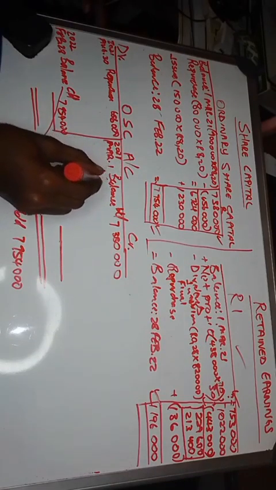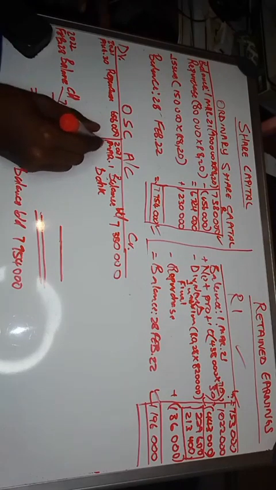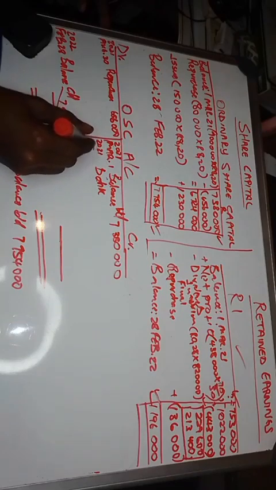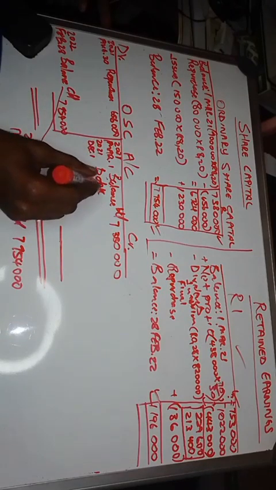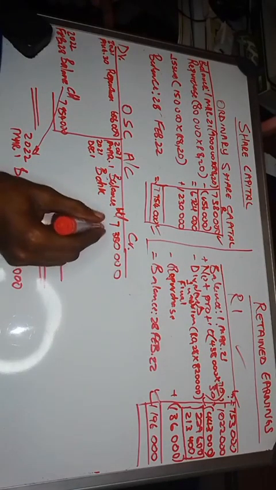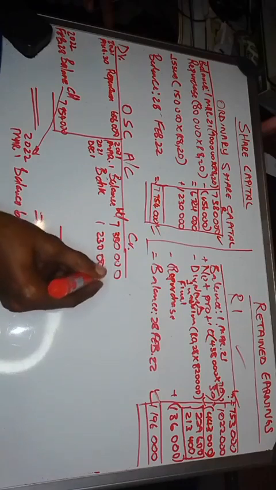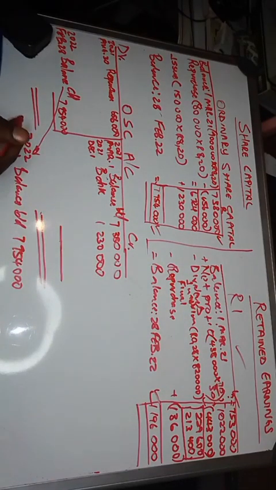And then you've got an additional issue. So you've got your bank here. You've got the bank. And the additional issue was on 1 December. So you say 2021 December 1. So it's bank. Then how much was it? You say bank because the shares were sold and we received money in the bank. So the amount was 1,230,000. Remember, we use the amounts here. You don't use the number of shares.